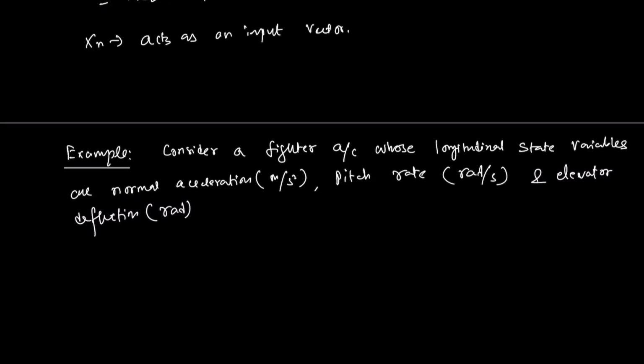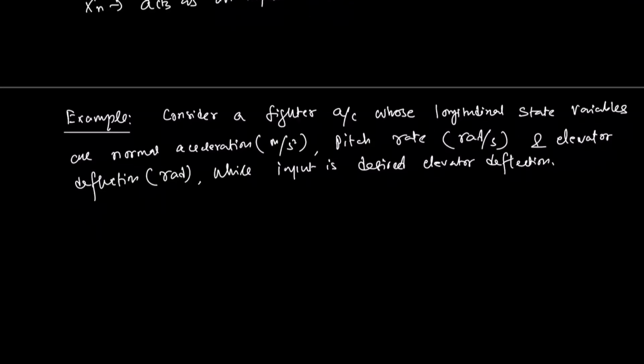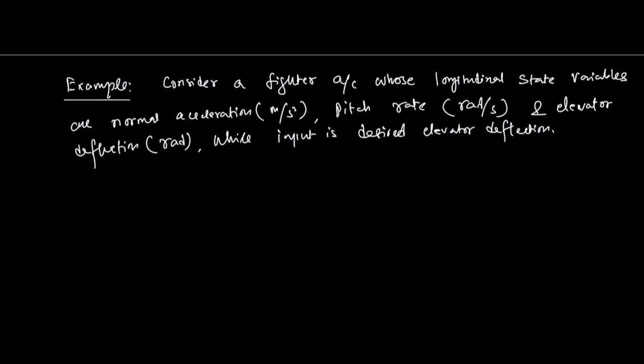While here we are assuming the input is the desired elevator deflection. So this is our input to the plant. Now the plant dynamics is written in this form.